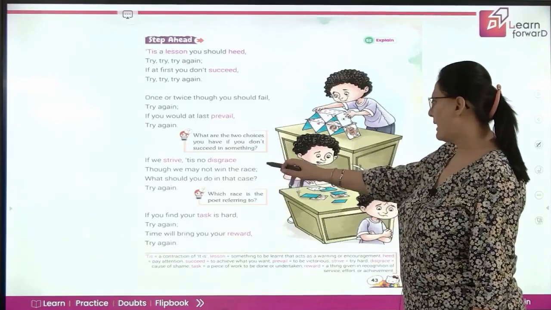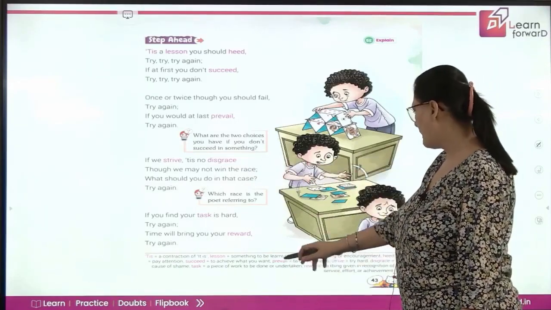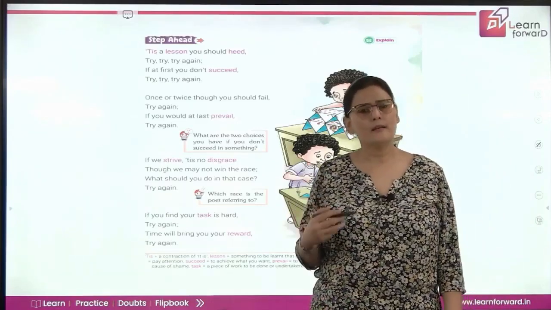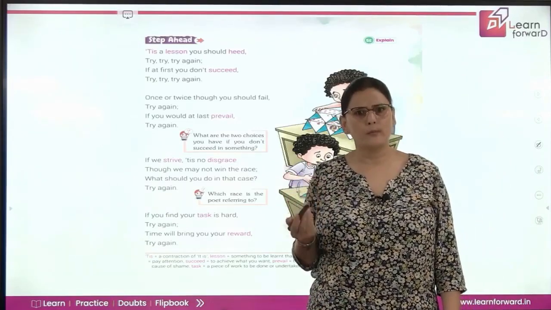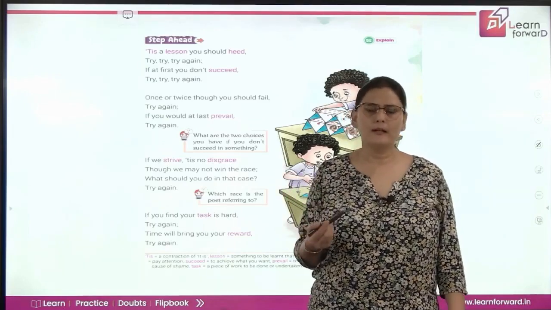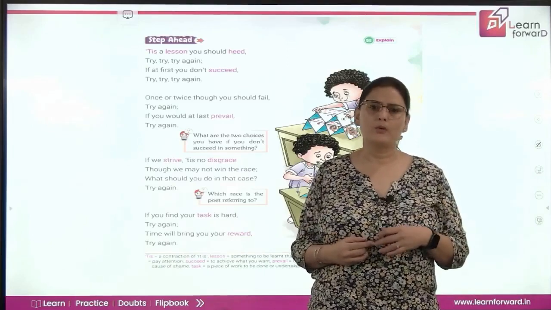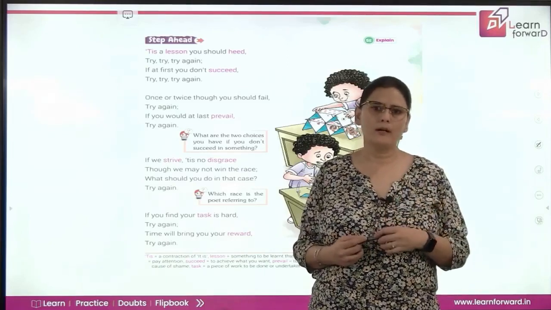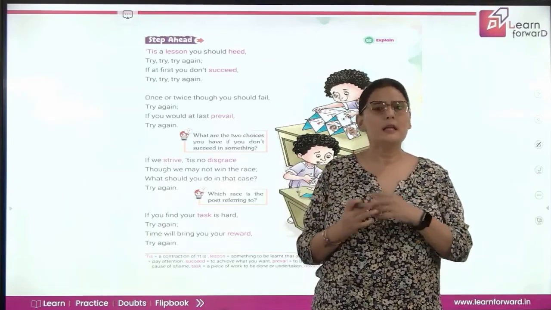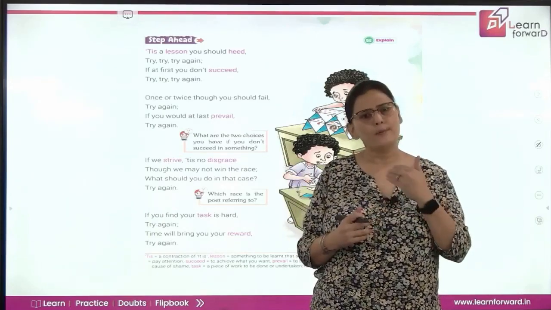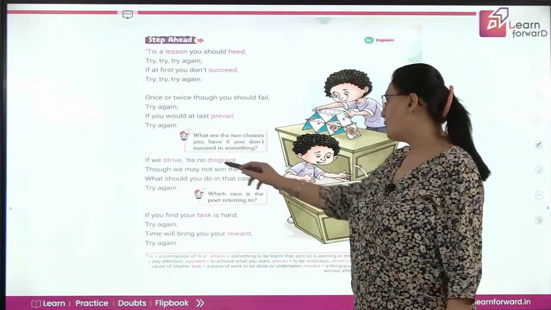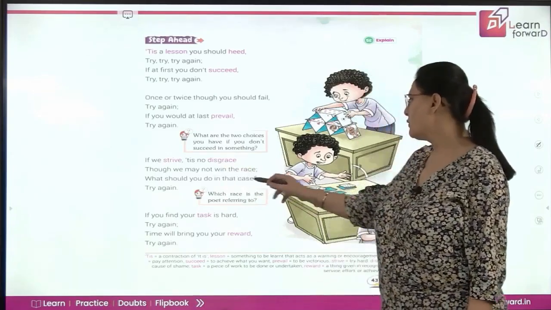If we strive, it is no disgrace. Strive means try hard. So trying hard does not bring any disgrace, disrespect or insult. In fact, the people who keep trying are appreciated. See, this is the one who never gave up. He was so inspired and motivated that despite so many challenges and difficulties, he or she did not give up and kept trying. So do not feel bad about it. Though we may not win the race, what should you do in that case?